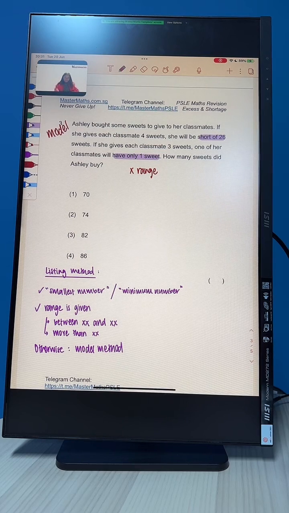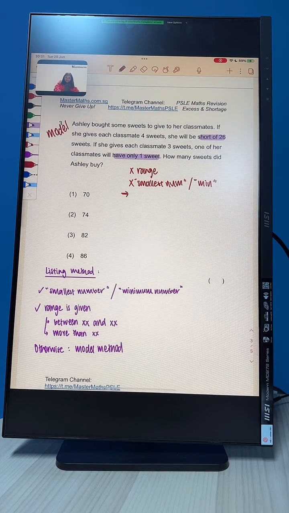They did not give us a range. We also don't see smallest number or minimum. We don't see any of this. Therefore, we use the model method. Got it? So far, understand?